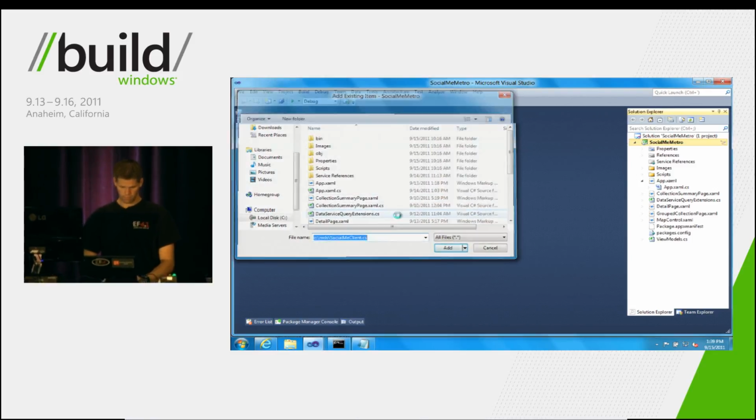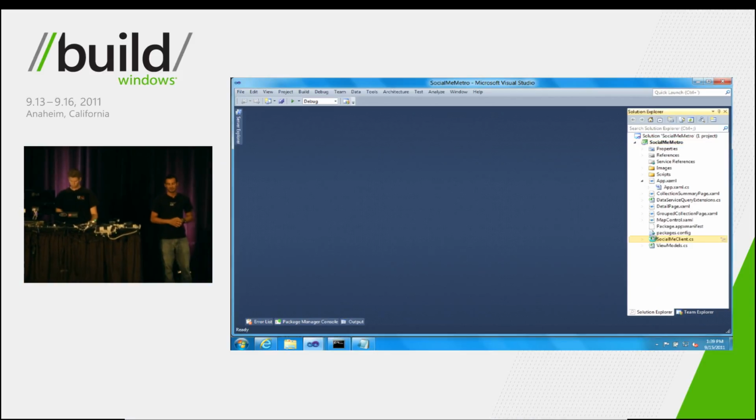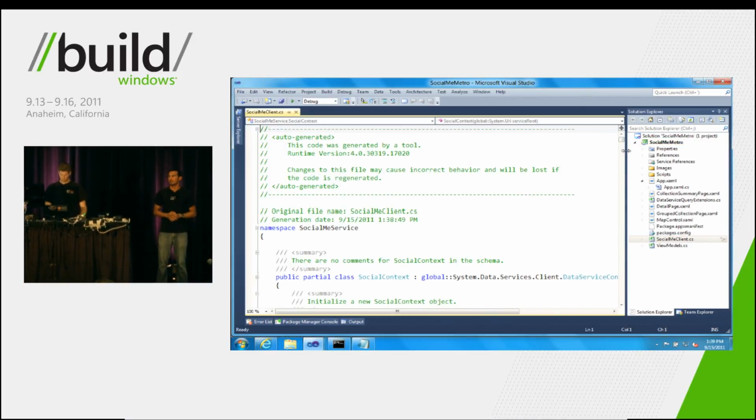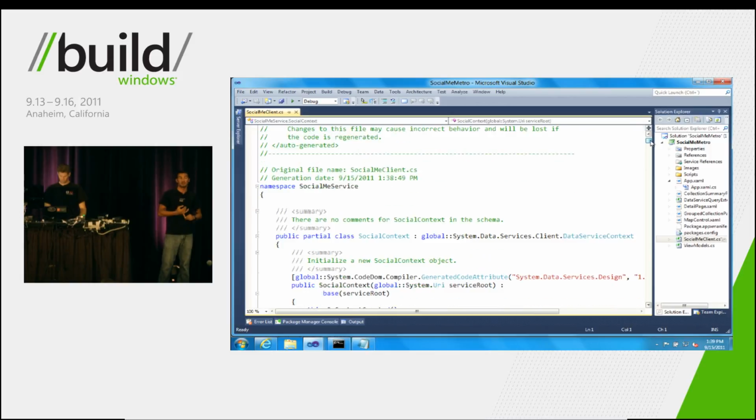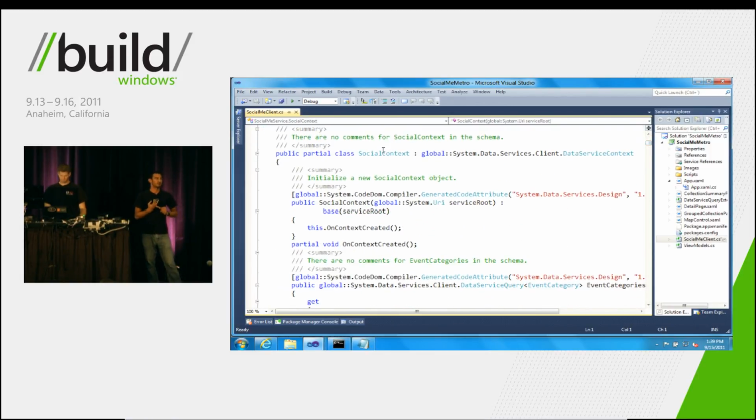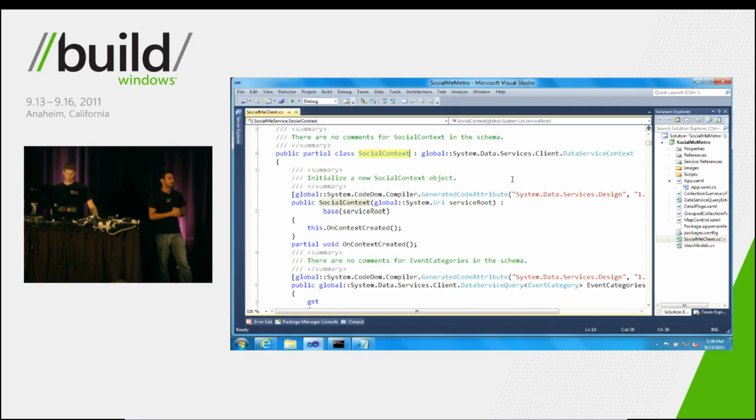So once that's inside our app, we can see that it got a couple of files generated for us. The first, and perhaps most important, is this thing called the social context. Yes, it's back. The social context here is not the DB context that we saw before. The DB context connects directly to SQL Azure, and it resides on the server.